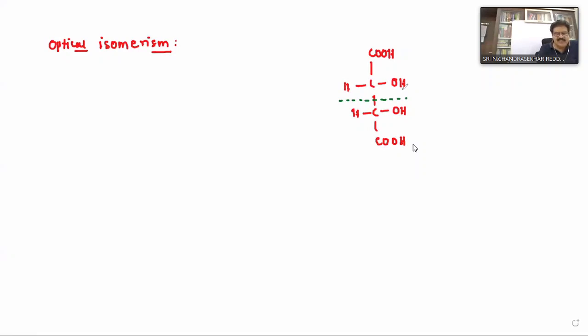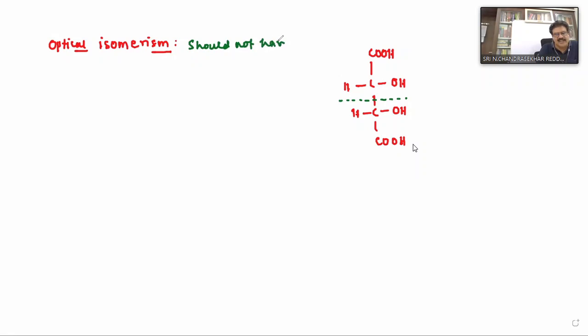Similarly, even in coordination compounds, the essential condition for a substance to be optically active is that the substance should not have a plane of symmetry in its structure. Clear? What is the essential condition for a substance to be optically active? That substance should not have a plane of symmetry.